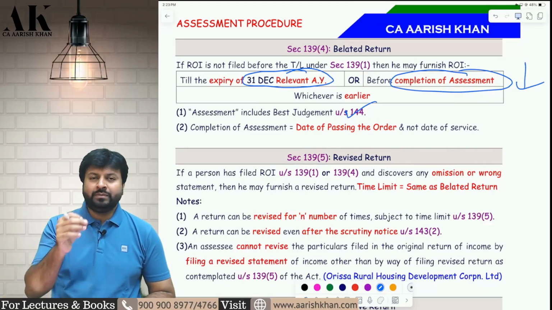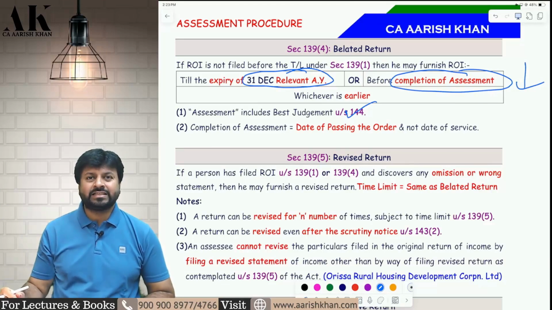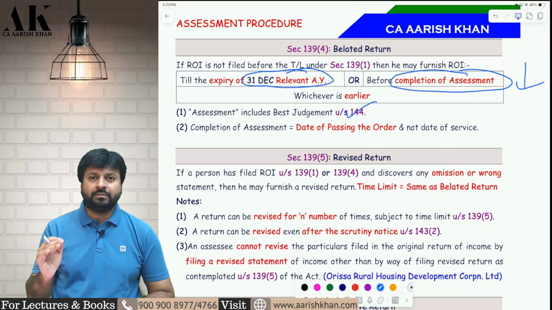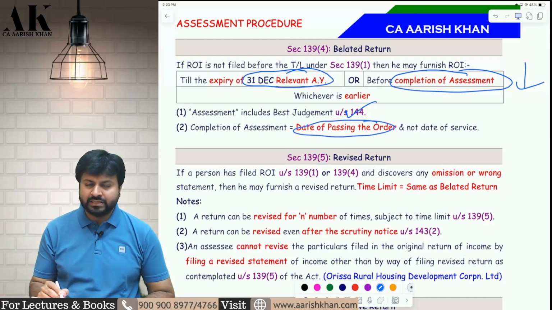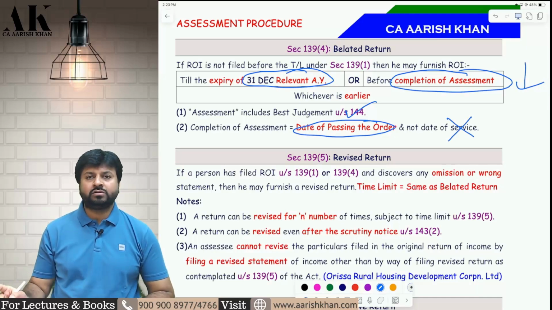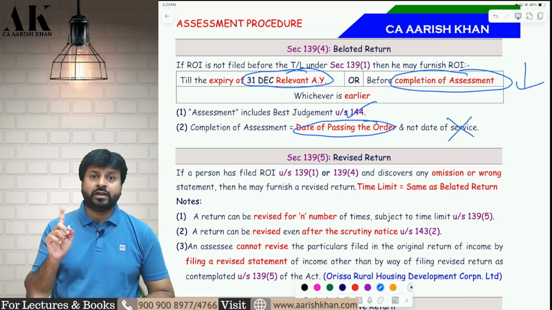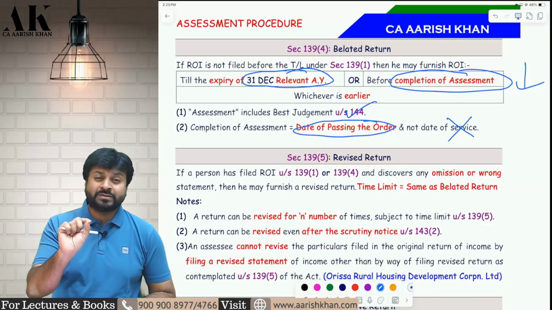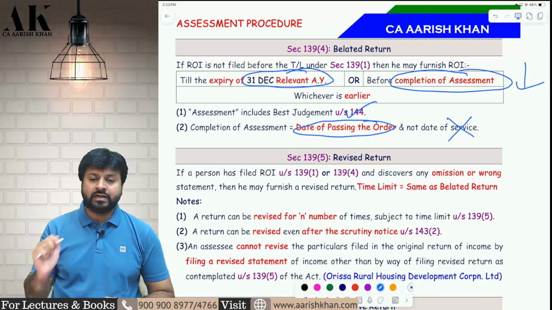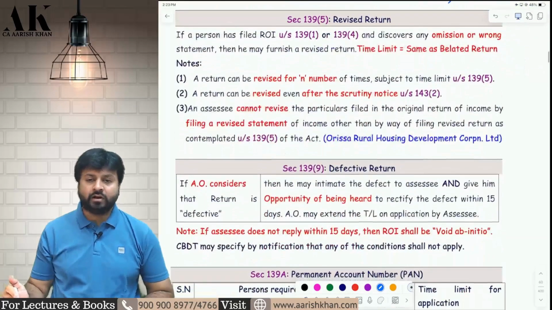One more thing. What do I mean by completion of assessment? When can I say the assessment is completed? The assessment is said to be completed on the date on which the order is passed by the assessing officer, and not the date on which you receive the order. The date on which you receive the order is not considered to be the date of completion. The date on which the order is passed and signed by the assessing officer is considered to be the date of completion. I hope it is clear to all of you.